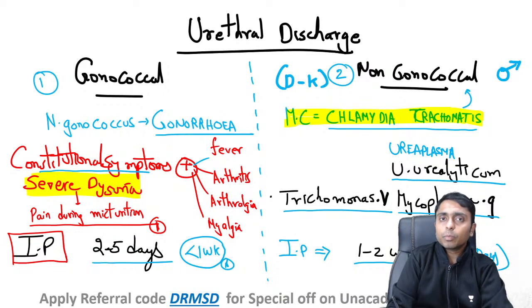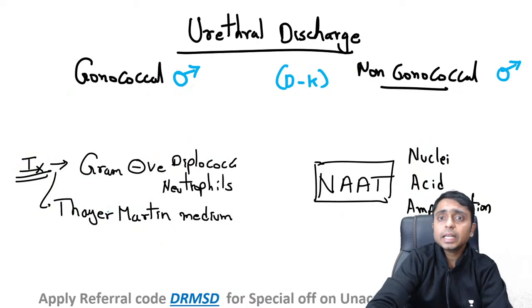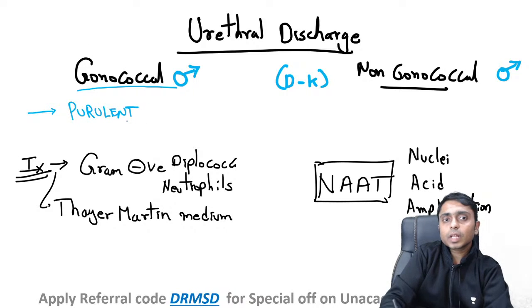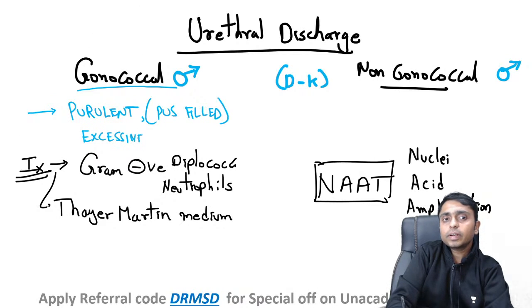And one more feature which will be clinically noted is that in gonococcal urethritis, we are going to have purulent discharge, and that is the meaning of purulent. It is going to be pus filled, and there will be excessive discharge, an excessive amount of this purulent discharge coming out of the urethra.